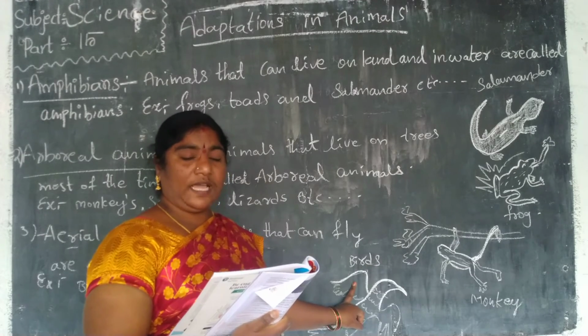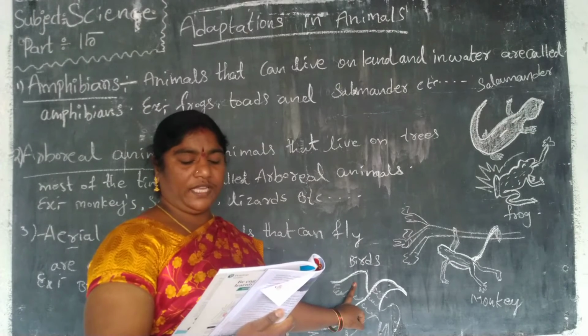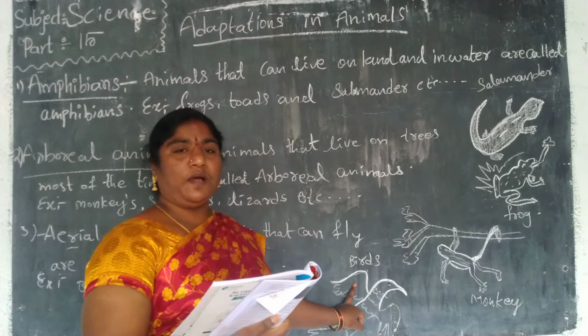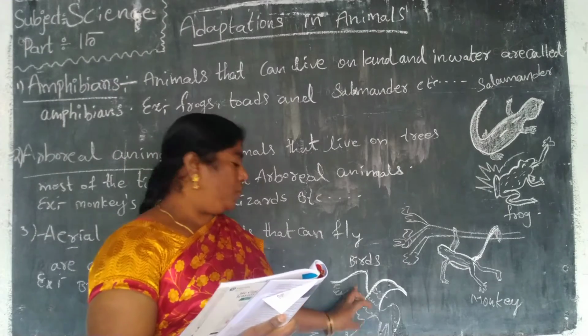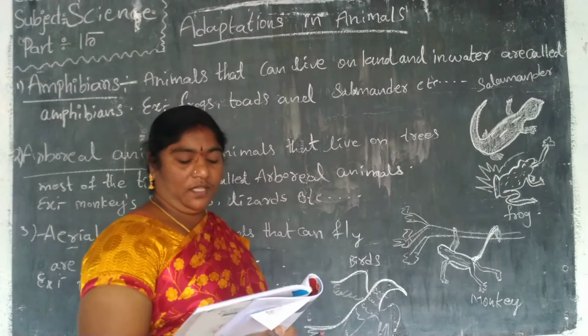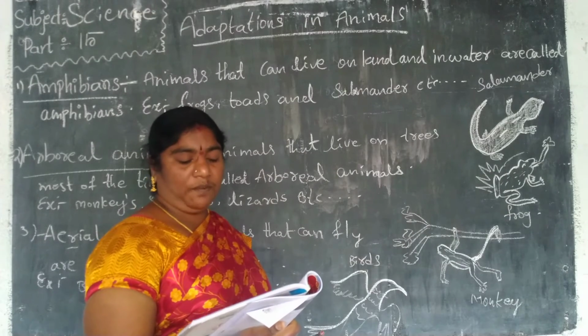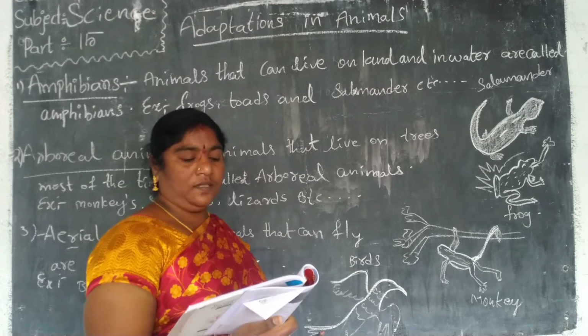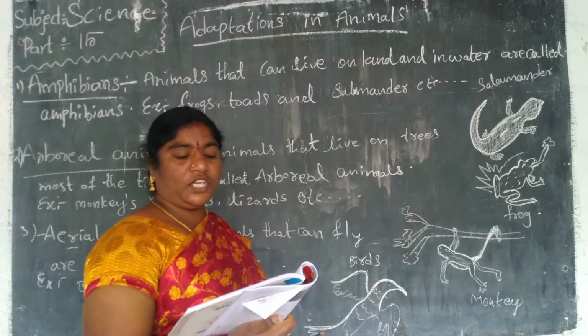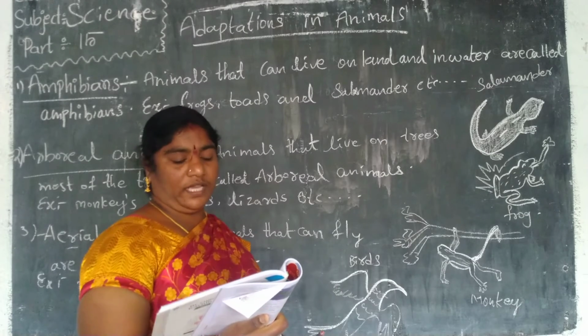They change directions while flying with the help of their tails.